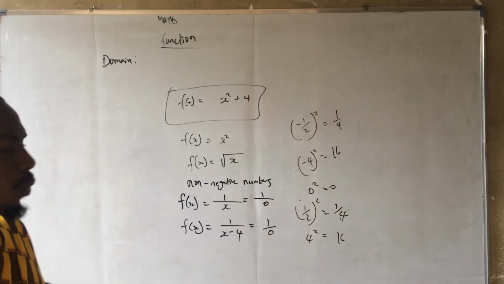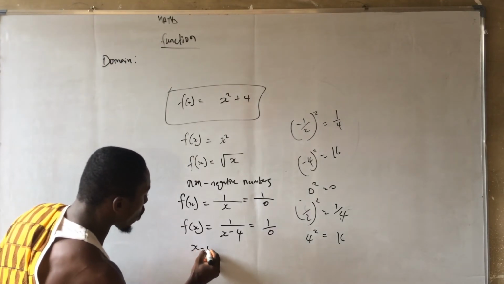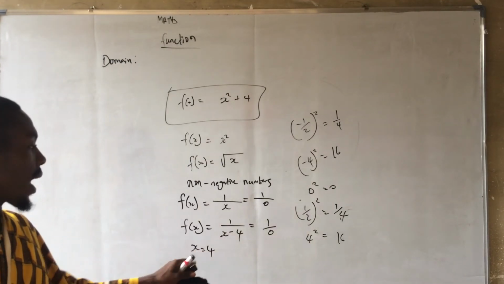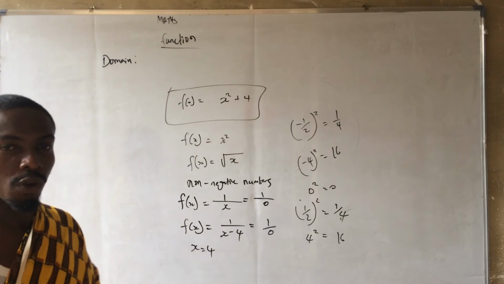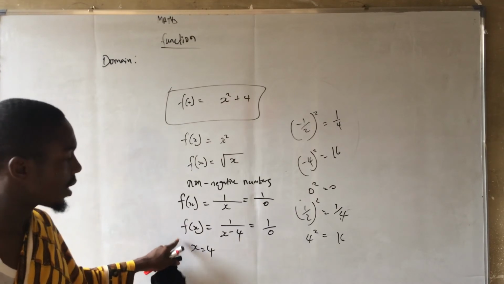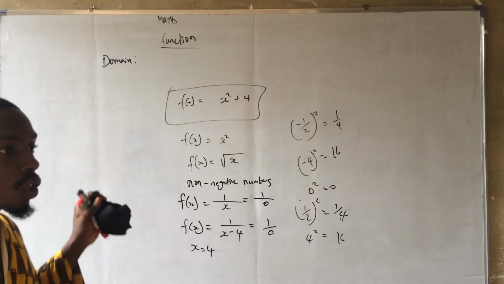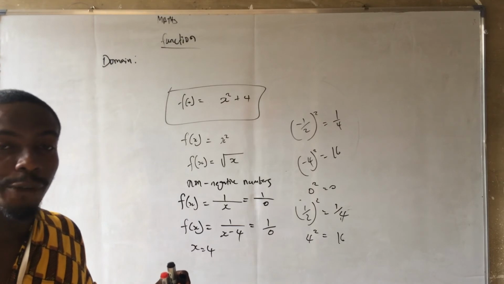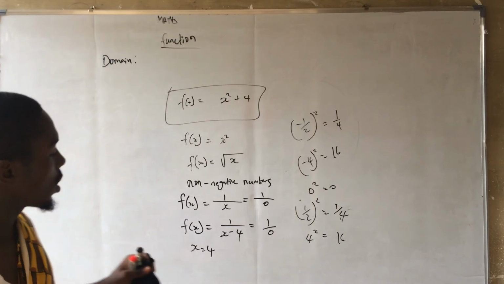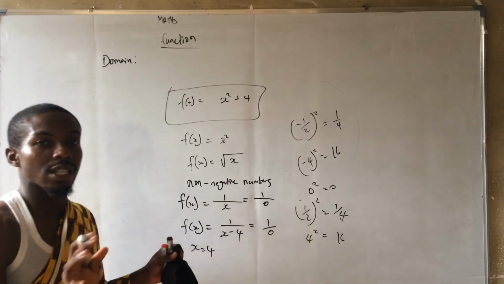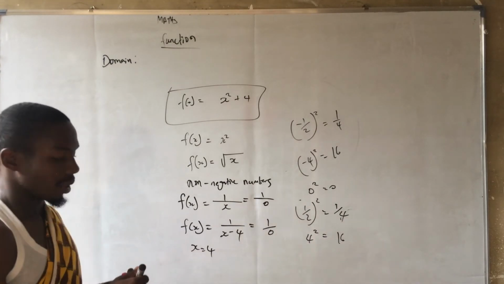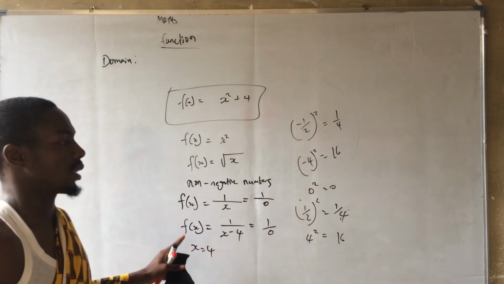And what is that point? That point is when x is equal to 4. At x equal to 4, we have 1 over 0. So now the domain of this function is all real numbers apart from 4. So all real numbers excluding 4. That is the domain of this.